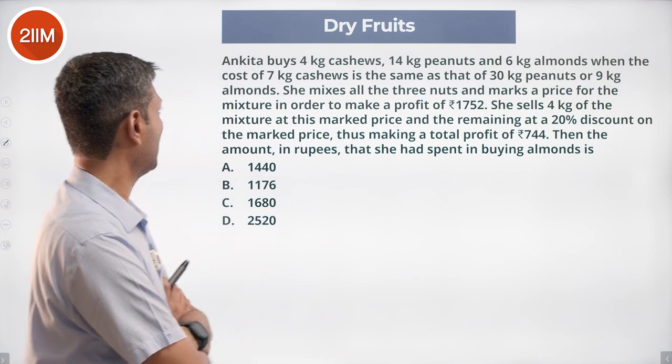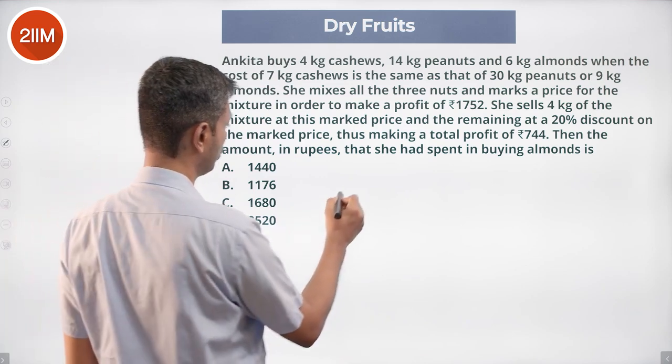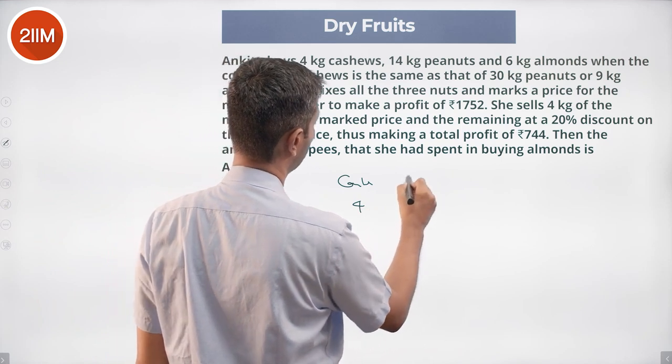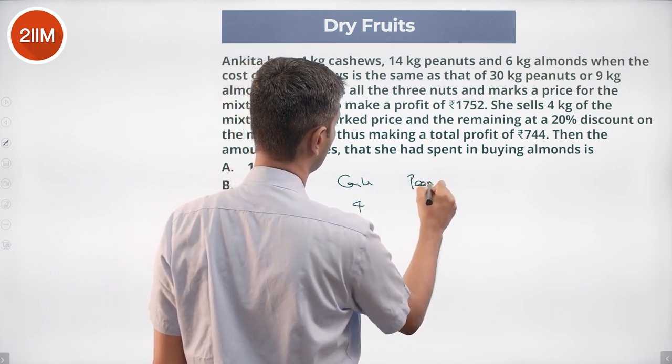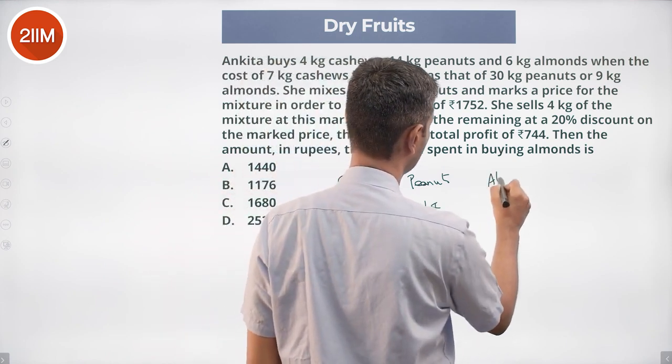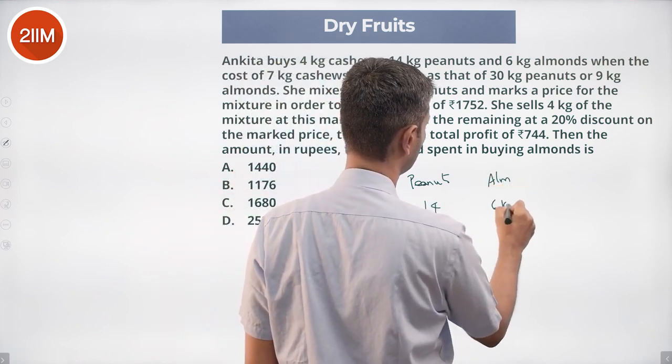Let's attack this. If Ankita buys 4 kilograms of cashews and peanuts, she buys 14. And almonds, she buys 6 kgs of.